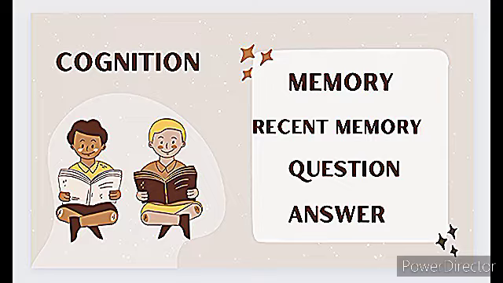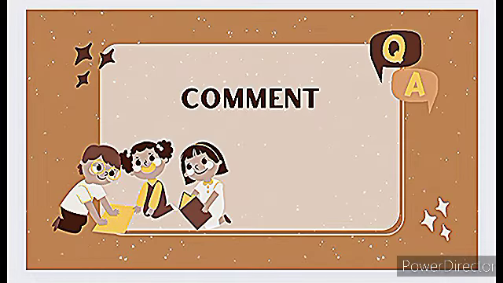Recent memory, for example, what information recently have, that type of question we will ask, like yesterday what you did, yesterday what you had for dinner. In that manner we can ask. For example, recently where you traveled, where you traveled for, that type of question we can ask. So we will write the question and also the answer. After that we will include the comment.